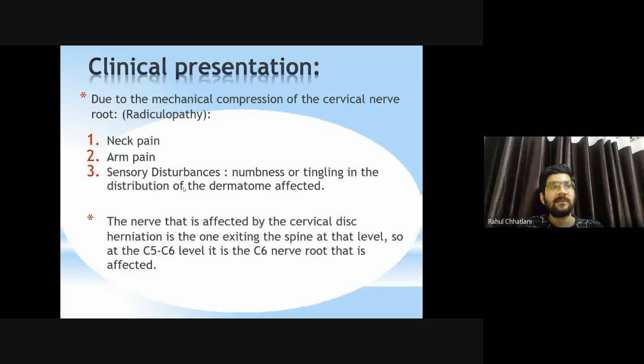The nerve that is affected by a cervical disc herniation is the one exiting the spine at that level. So if it is the C5, C6 level, as we talked about, it is always the lower one that will be affected. C6 spinal root will be affected. Yes, for C1 to C6, and from C7 it will be the lower one.